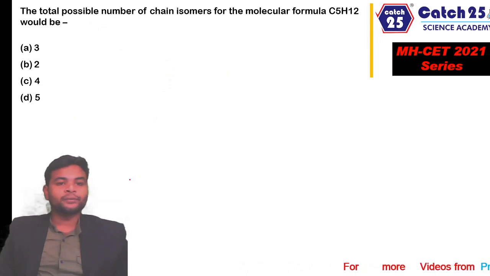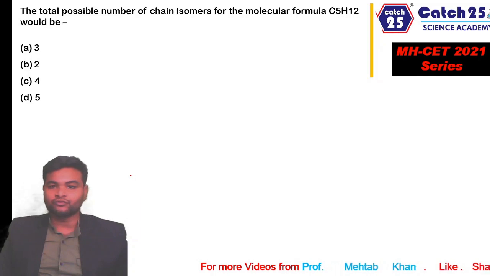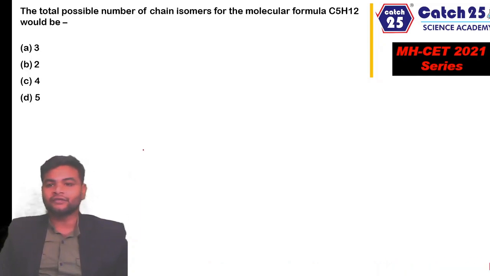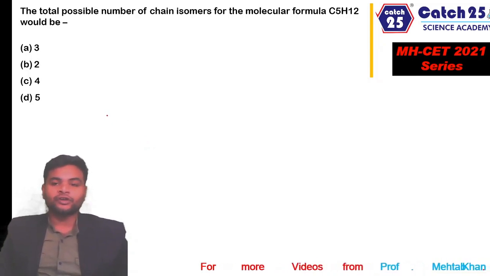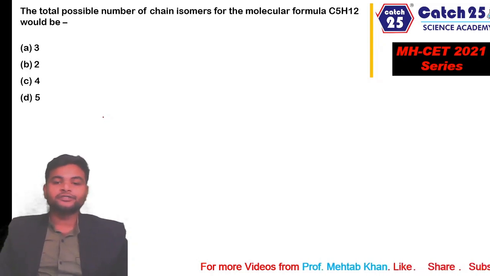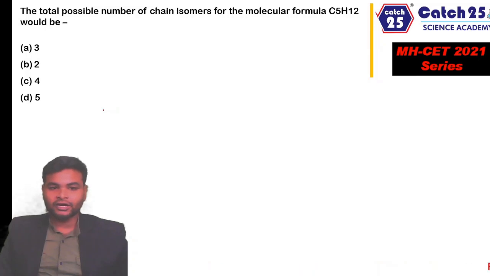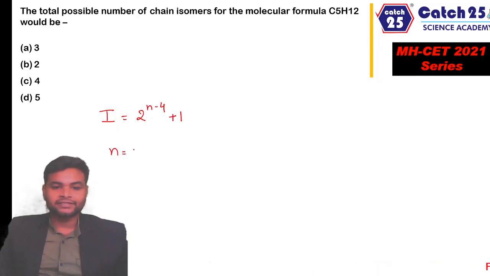The question is: the total number of possible chain isomers for the molecular formula C5H12 would be? कितने total possible आइसोमर्स होंगे C5H12 के, चेन आइसोमर्स बताने होंगे अब हमको, right? So there is one way to do this, by drawing the structures, and the other way is by using this shortcut formula to calculate all possible isomers for this molecule C5H12. The formula is I equals 2 power (n minus 4) plus 1,